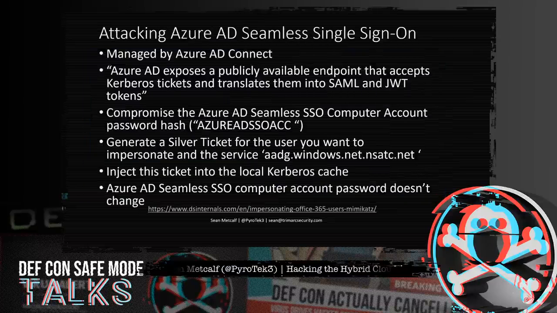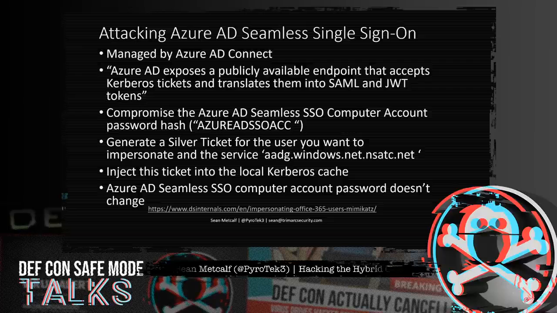So Michael Graffner from DS Internals posted this article a couple years ago, where he was talking about how Azure AD has a publicly available endpoint that accepts these Kerberos tickets and translates them into SAML and JWT tokens that can be leveraged for cloud apps. Effectively, if you can compromise the Azure AD Seamless Single Sign-On computer account, the password has associated with it. The computer account is called Azure AD SSO ACC and can be identified. It's in the computer's container.